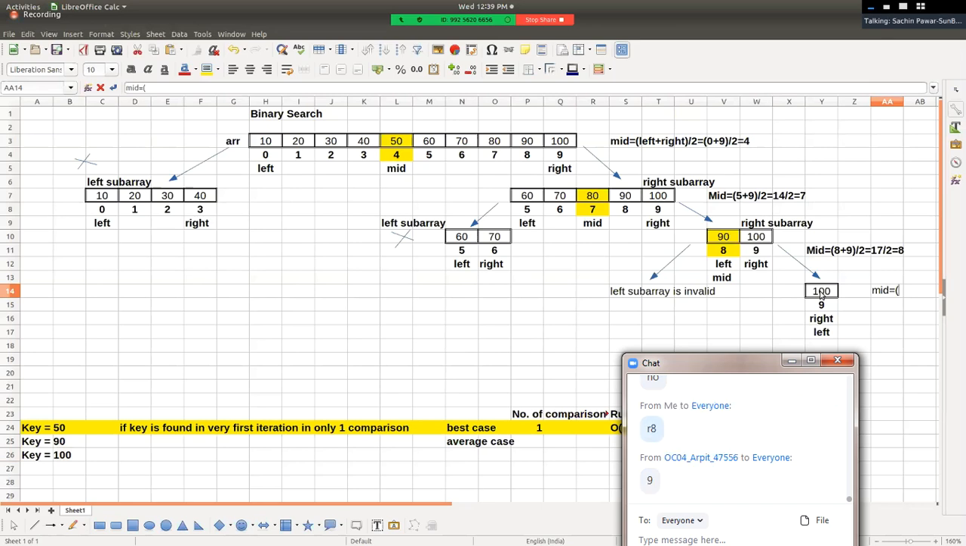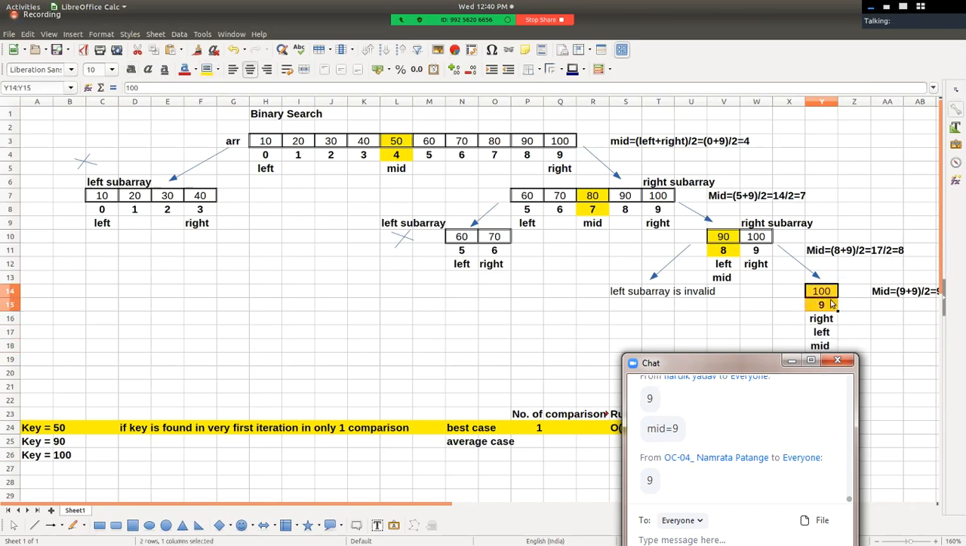Left plus right, that is 9 plus 9. 9 plus 9 divided by 2 will be equal to again 9. So what answer will we get for mid? We'll get mid as 9. We get the value of mid as 9, right? It means this is the mid position.